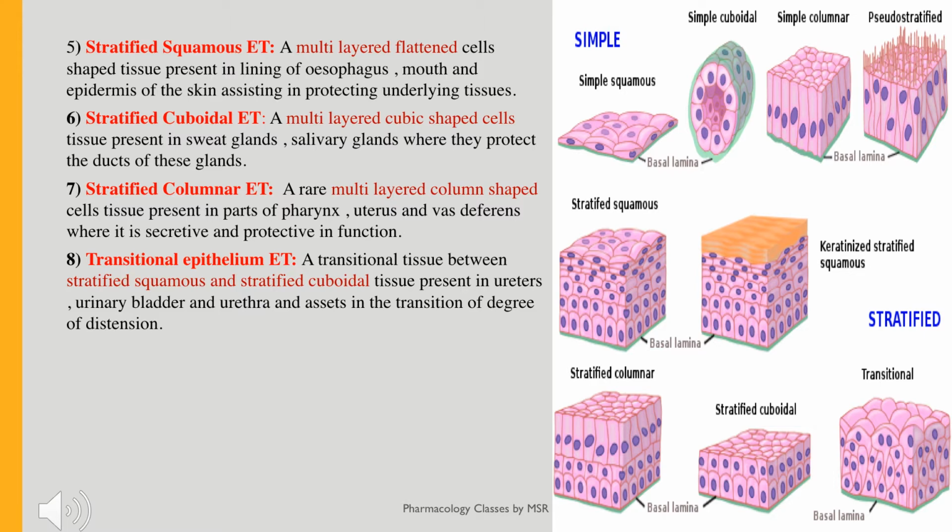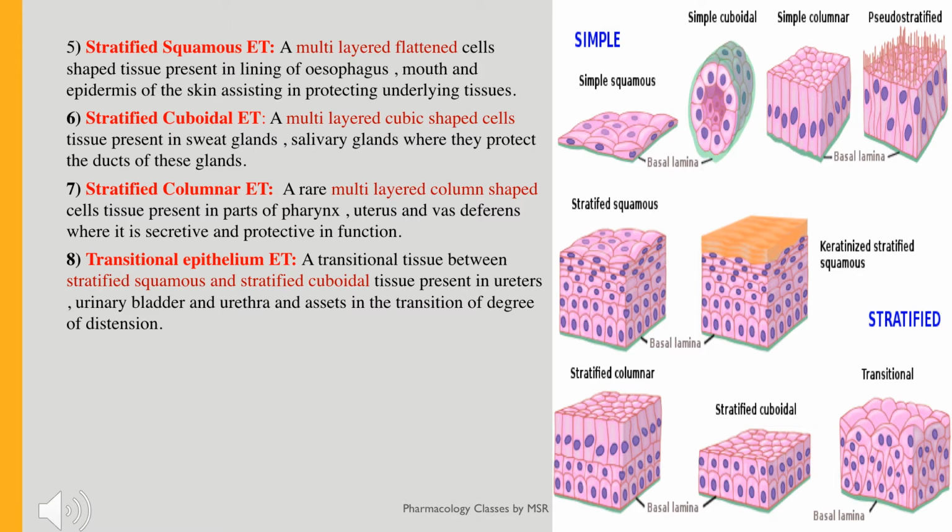And next one is the stratified columnar epithelium. So the same, stratified indicates multiple layers, columnar epithelium, so they have column shaped cells. So they have multi-layered column shaped cells usually present in the parts of pharynx, uterus, vas deferens, and they function for the secretion and protection.